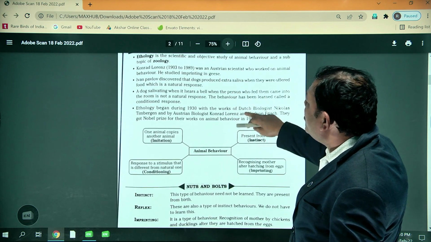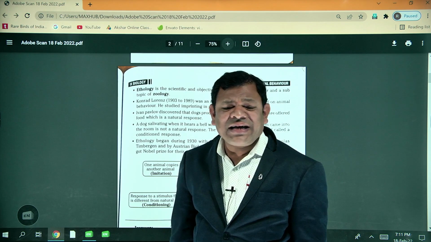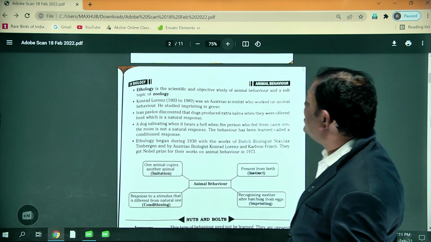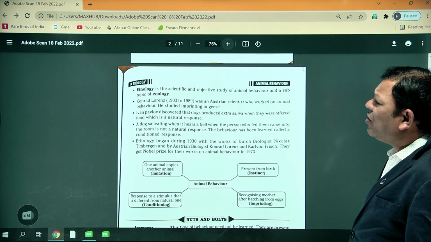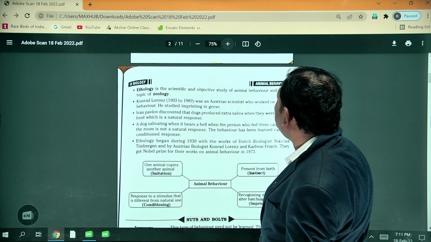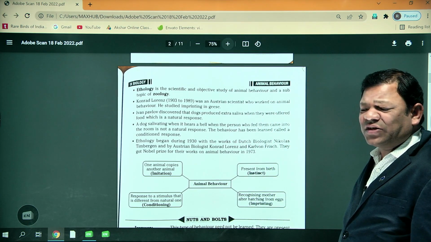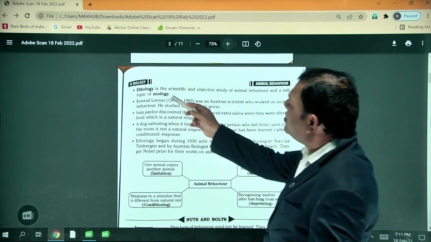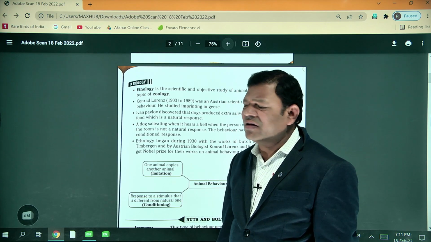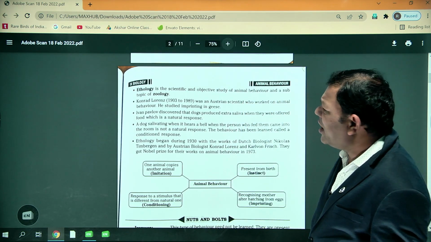Next, you know very well, the study of behavior is called ethology. Ethology is the scientific and objective study of animal behavior, and this is a subtopic of zoology. Ethology is a branch of science that deals with animal behavior. So this is a subtopic of zoology.